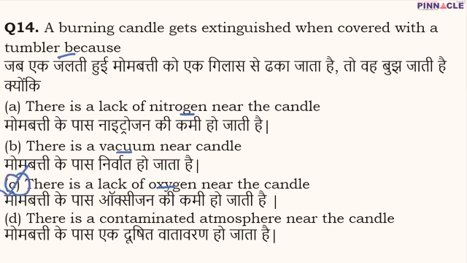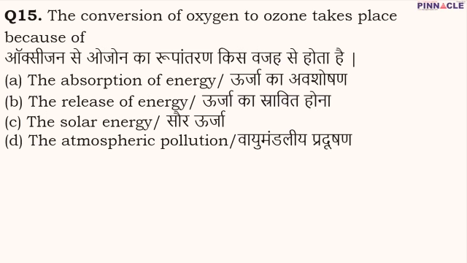Now coming to question number 15. The conversion of oxygen to ozone takes place because of what? We know that ozone is a very important gas present in our ozone layer, which protects us from harmful ultraviolet rays. Here the question is related to the formation of ozone, how oxygen gets converted into ozone. Basically, the conversion of oxygen to ozone takes place because of the absorption of energy.